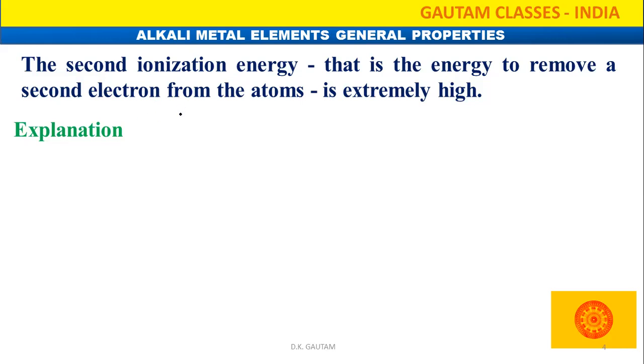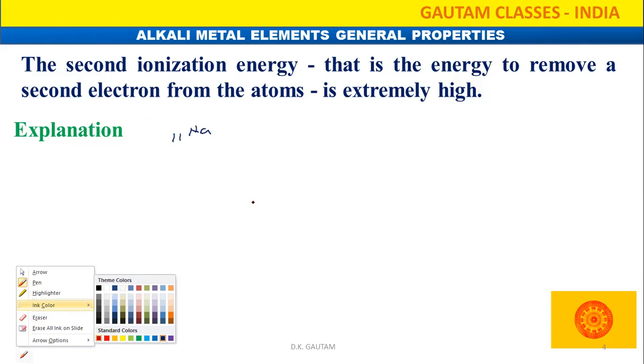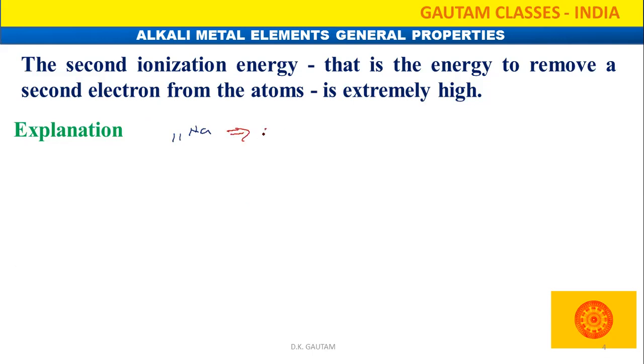You know why? Suppose we take the example of sodium. What is the electronic configuration of sodium? It is 1s2, 2s2, 2p6 and 3s1. Now we remove one electron, and whatever amount of energy is required is called the first ionization energy. We remove one electron from the 3s subshell.